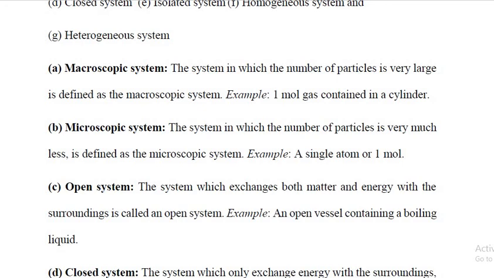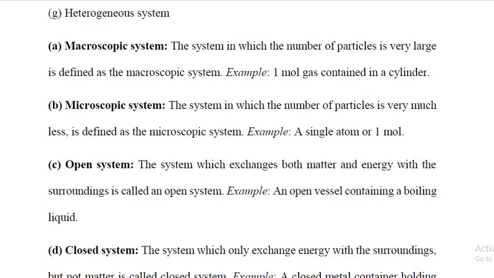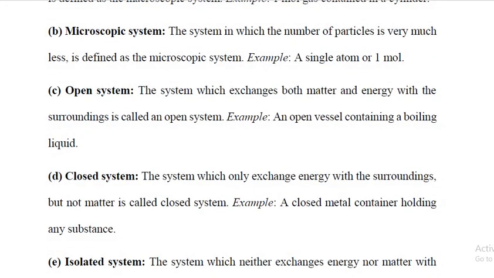Next, open system. The system which exchanges both matter and energy with the surroundings is called an open system. For example, an open vessel containing a boiling liquid. When a liquid is boiled, it is going to exchange both matter and energy with the surrounding. That is an open system. Next, closed system. The system which only exchanges energy with the surroundings but not matter is called closed system. Example, a closed metal container holding any substance.